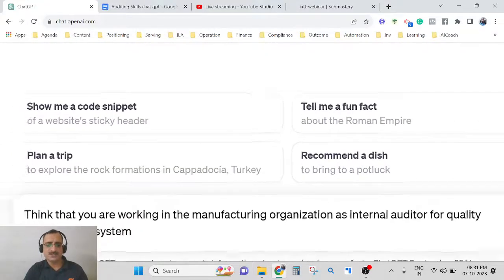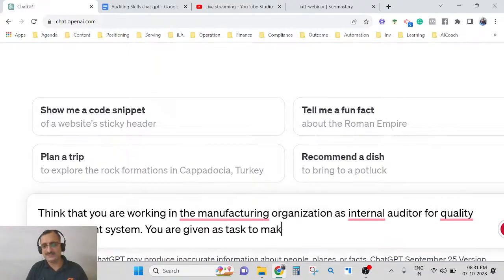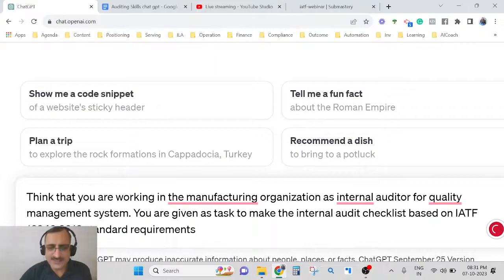You are given a task to make the internal audit checklist based on IATF 16949 standard requirements. So what you have done, basically, is set the context.